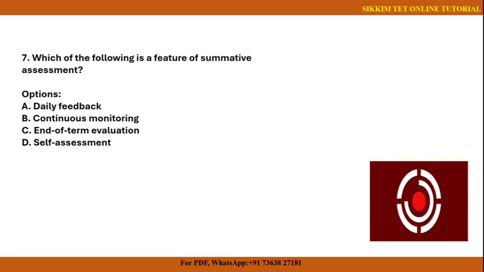So summative assessment is used at the end of instruction to evaluate students' learning. Now summative assessment is itself end of term evaluation, where we measure or evaluate how much progress the children are making and how well they are performing. So number C, end of term evaluation, is the correct answer.